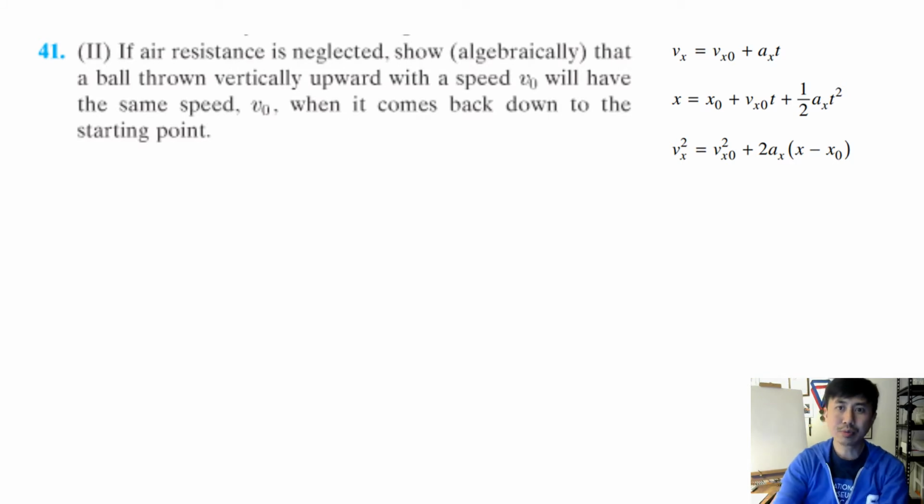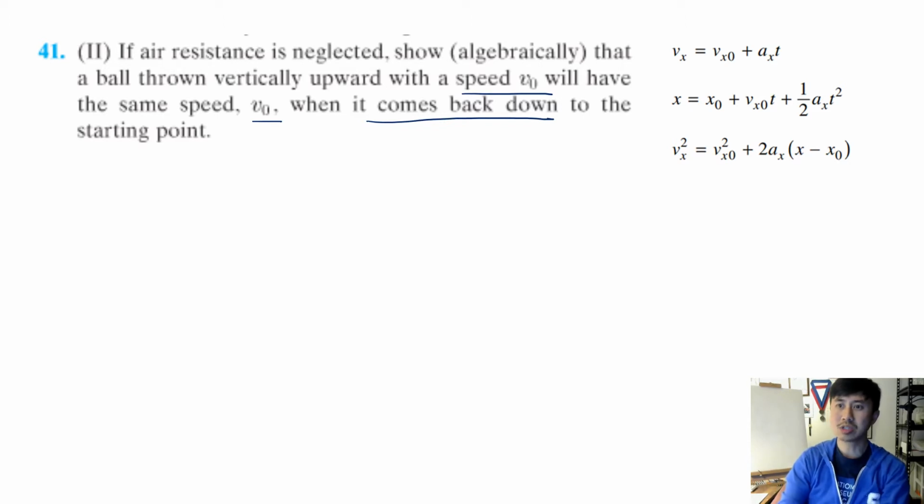It wants you to prove mathematically that when you throw something up, the initial speed will be the same as the speed when it comes back down. That's what it wants. It wants you to prove that V final and V initial are going to be the same. So let's start with VVATX, right?